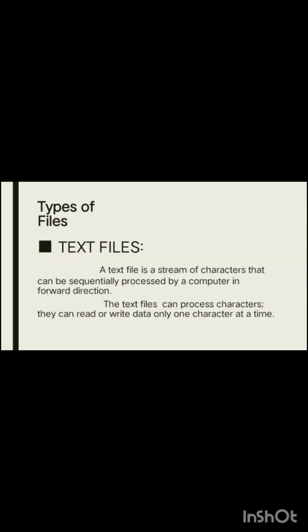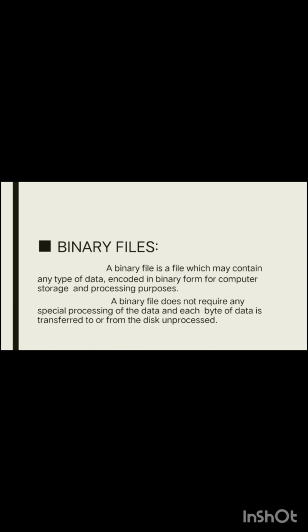Types of files. Text files. A text file is a stream of characters that can be sequentially processed by a computer in the forward direction. The text file can be processed as characters. They can read or write data only one character at a time.